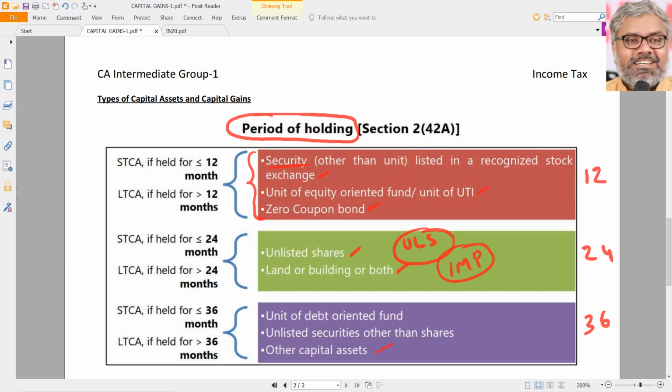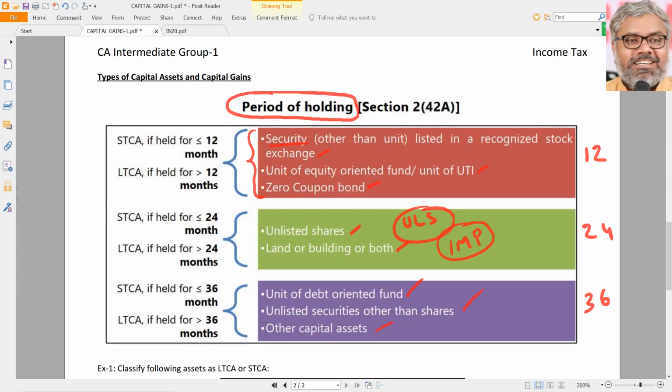Then what all remains in the 36 months category? Units of a debt oriented fund. A debt oriented fund is not covered in the 12 months category, because the 12 months category covers only equity oriented funds. So a debt oriented fund will be the normal 36 months only. Same way, unlisted securities other than shares, because unlisted shares are covered in the 24 months category. Other than shares, there may be other securities which are unlisted. They still fall in the category of 36 months. This list and categorization we have to remember very well. Normally, any asset will be a long-term capital asset if it is held for more than 36 months.